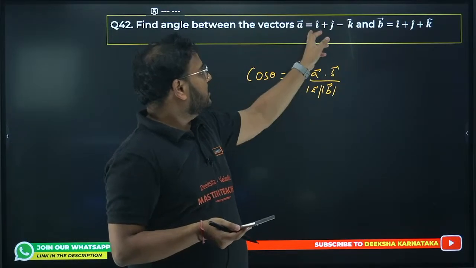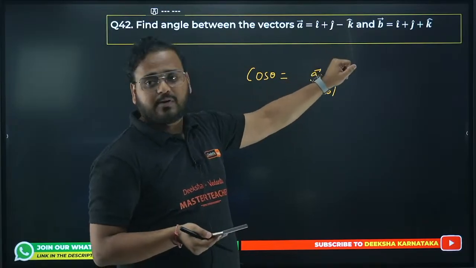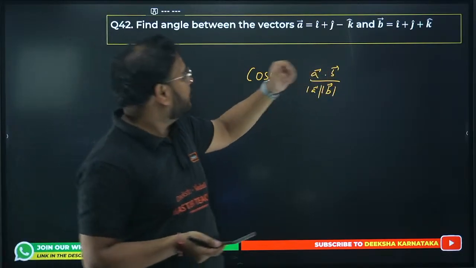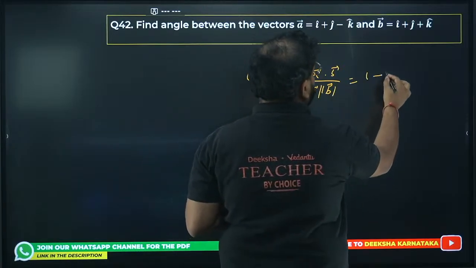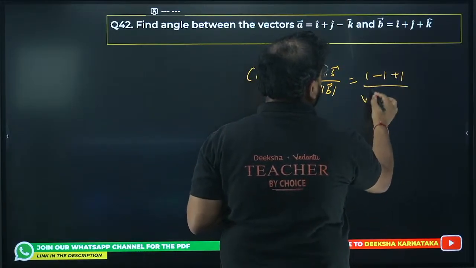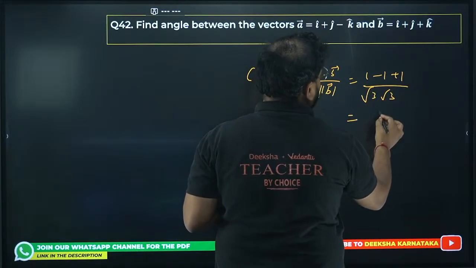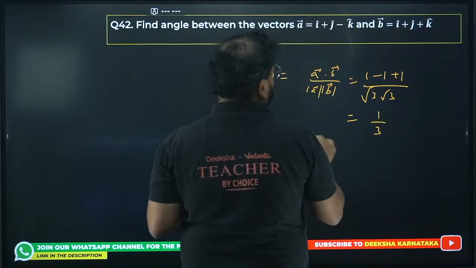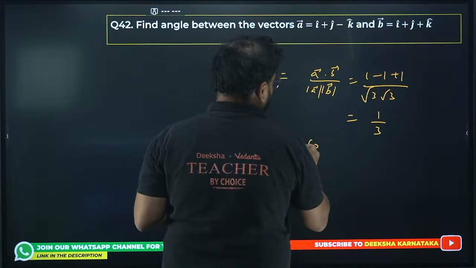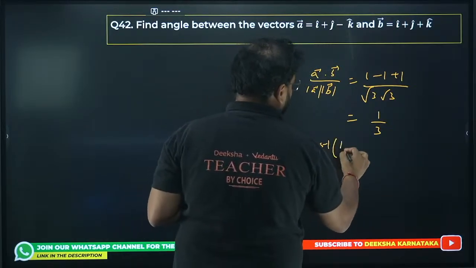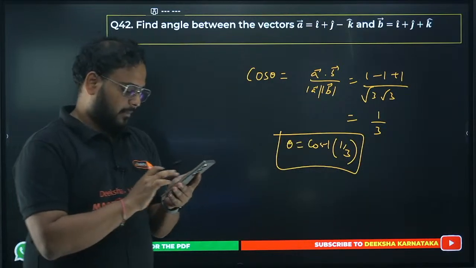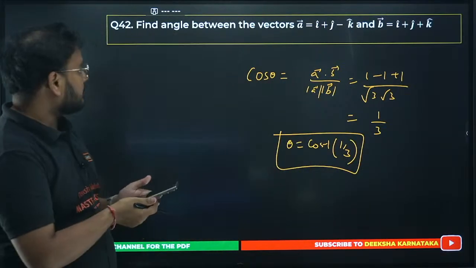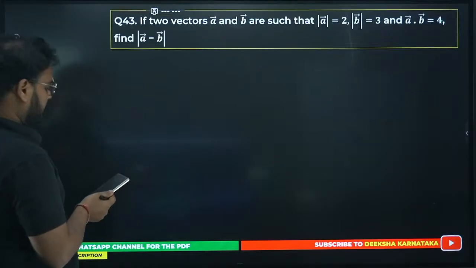Dot of these two will become 1 minus 1 plus 1, so the answer will be 1, and over here the root will be root 3 times root 3. So you'll have 1 by 3. So your theta value will be cos inverse of 1 by 3. Check. Yes. 42 is over.